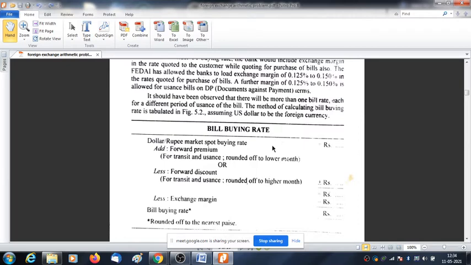So this is spot buying rate. Then in case of premium, you need to add premium. In the case of discount, you need to deduct discount. And after these two adjustments, you need to deduct the commission to get the bill buying rate, rounded up to the nearest paisa. Just go through it. After that, I will explain. Just see the format.